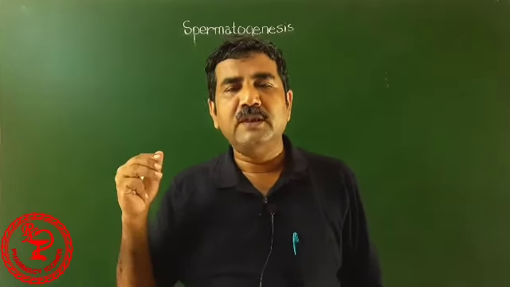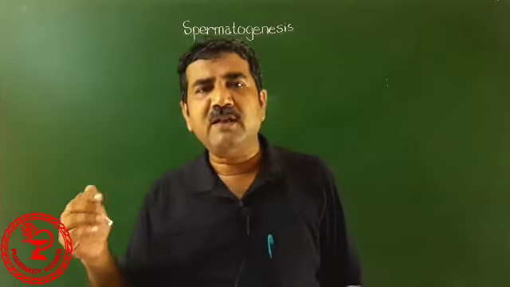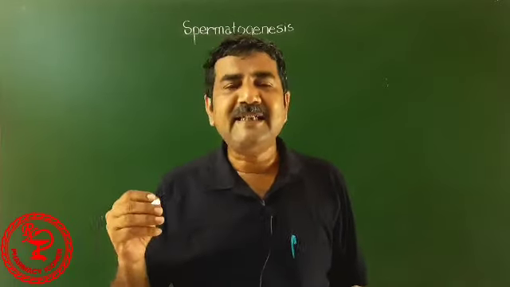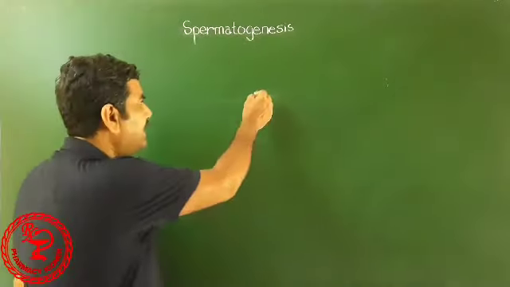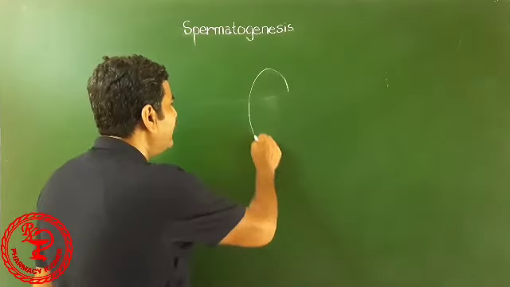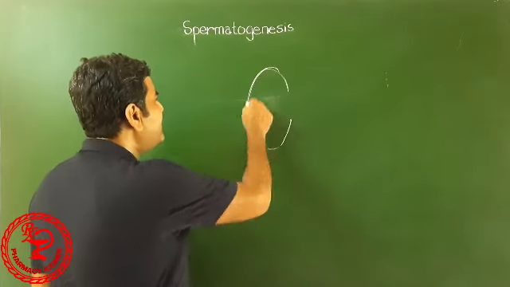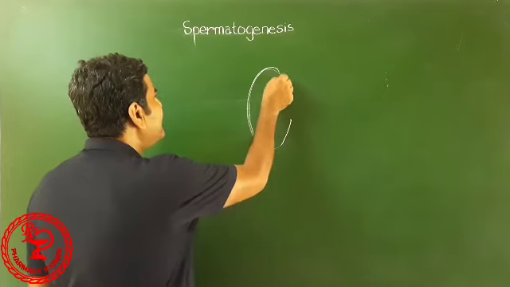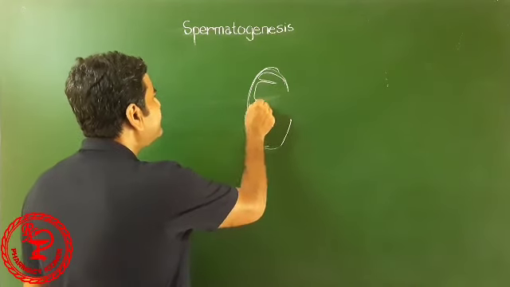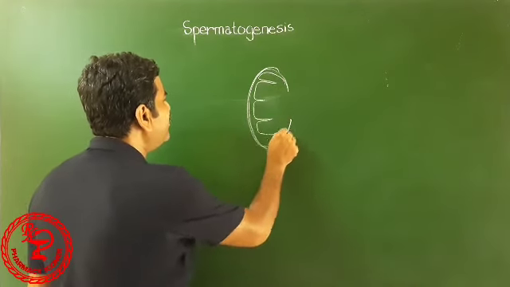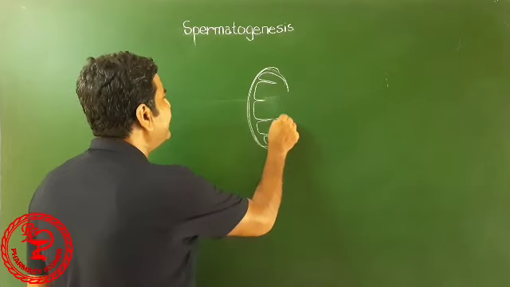Now, the spermatogenesis occurs inside the testis. Testis, as you know, has several lobules inside it.